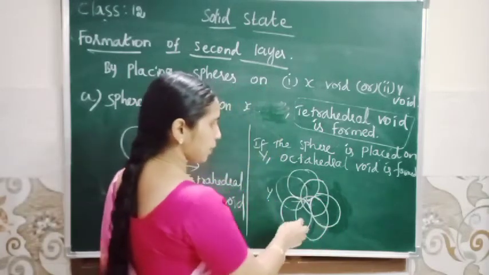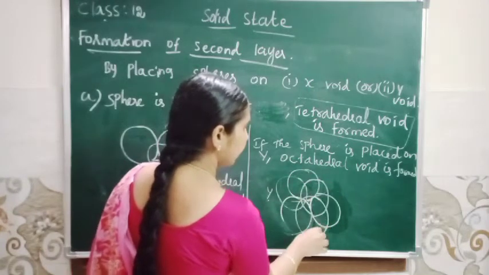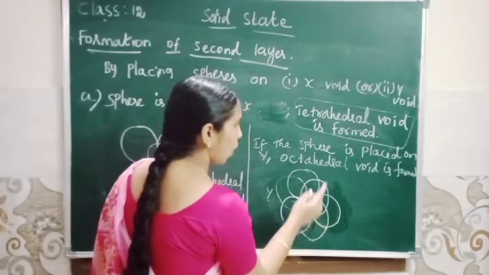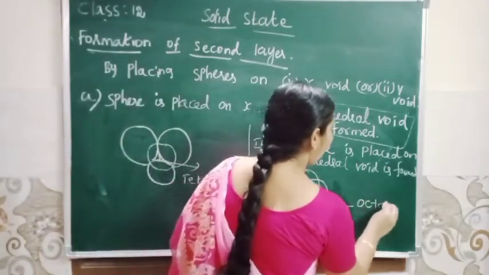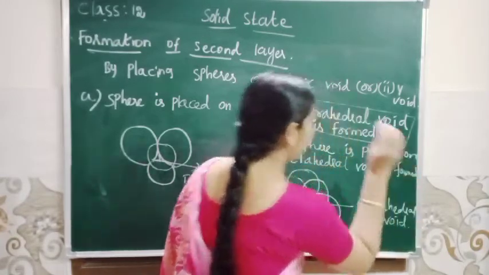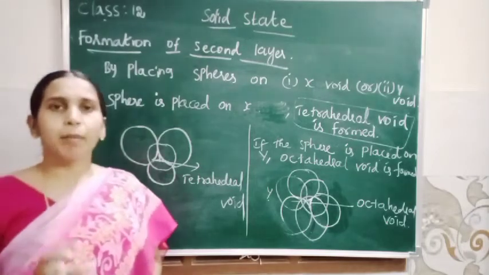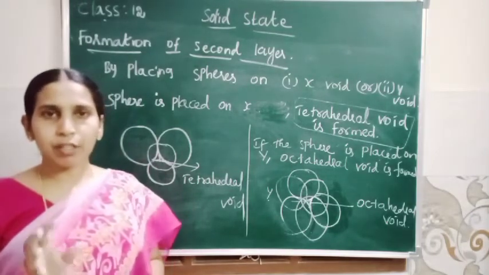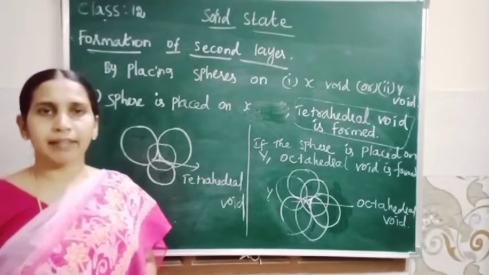So if the sphere of the second layer is formed, here 3 spheres above and 3 spheres below. So how many spheres? 6. So this void is called octahedral void. Can you understand? So in AB type, that is in 2-dimension arrangement, so formation of first layer, that is